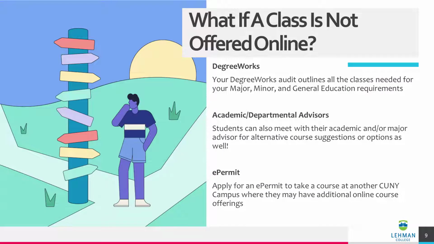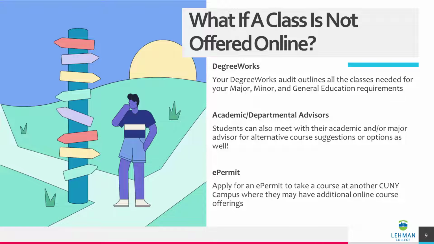What if a class is not offered online? If a course is not offered online, the first recommended step is to review your DegreeWorks audit. Your DegreeWorks audit outlines all the classes needed for your major, minor, and general education requirements. You may find other classes that are required for your degree and are being offered online.